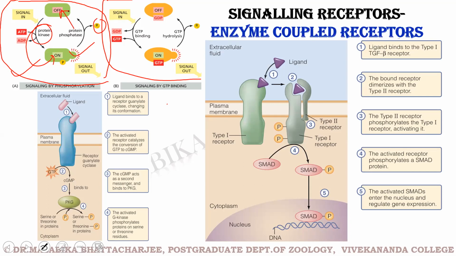Another switch is the GTP-GDP switch. We saw in the case of the G protein, the alpha subunit is attached to GDP. The moment it got activated, GDP was exchanged for GTP. So it switched on. And now I want to get this protein back to its normal state. Simple GTP hydrolysis, and the protein is switched off.